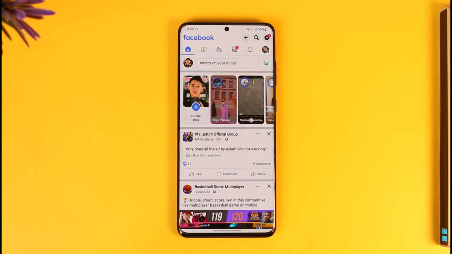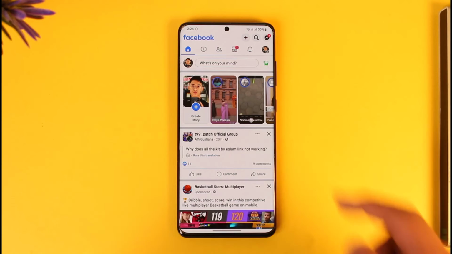Now however, as to answer your question whether or not you can view the people who are actually viewing your story if they're not friends, Facebook is not going to give you a list of those people. But what you can choose to do is hide your story from the public, so that only if you're friends with a certain person will they be able to see your story. If they're not friends with you, they will not be able to see your story.